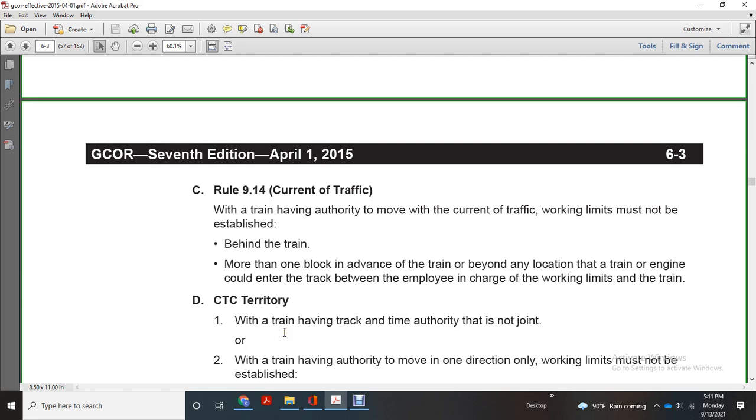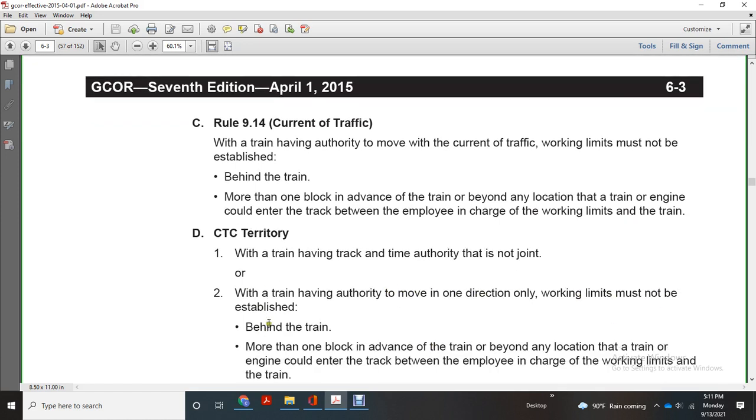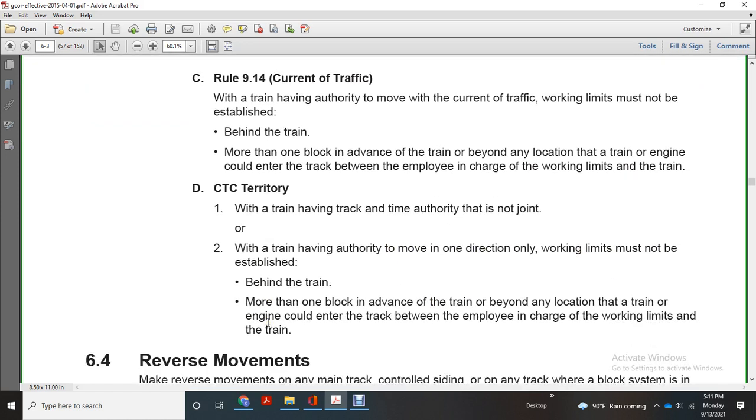Controlled traffic, CTC. When a train having track and time authority has not been enjoined, or when the train has authority to move in one direction, the working limits must be established behind the train, not more than one block in advance of the train, beyond any location that the train engine could enter the track between the employee in charge of the working limits and the train.